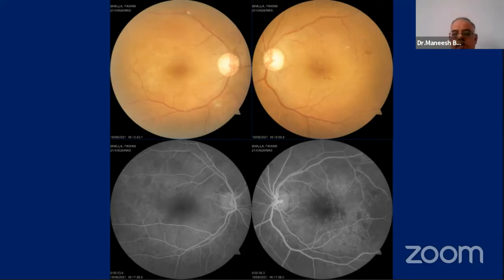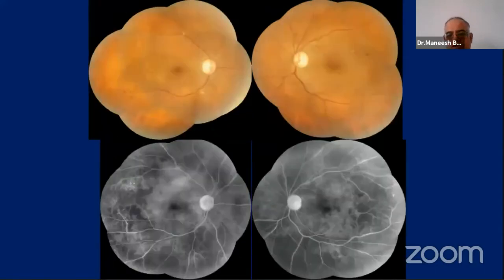Here we can see the lesions at the posterior pole quite well, but even with the traditional fundus cameras with the newer softwares, we can get a montage image fairly easily without too much hassle and effort, and it gives up to 100 degrees of peripheral retinal imaging.